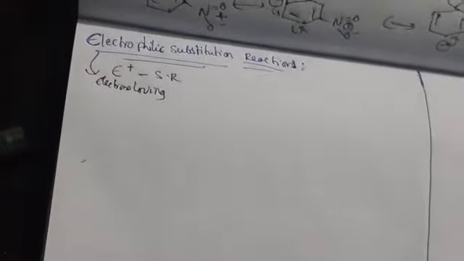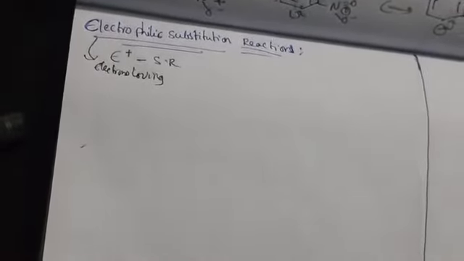Generally haloarenes undergo electrophilic reactions of the benzene ring like halogenation, nitration, sulfonation, and Friedel-Crafts reaction. The halogen atom is a deactivating group, so it should direct to the meta position, but it actually attacks the ortho and para positions, meaning it is ortho-para directing. We can easily understand the ortho-para directing influence of the halogen atom by using resonating structures.